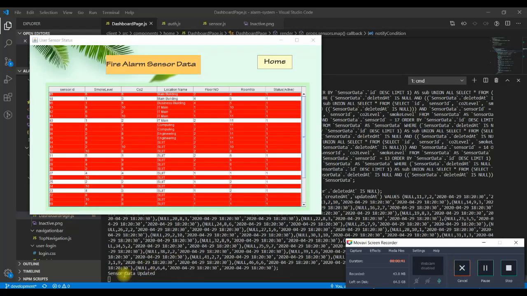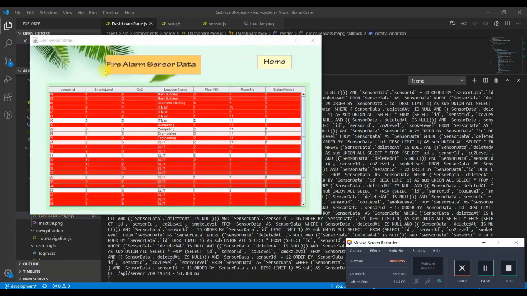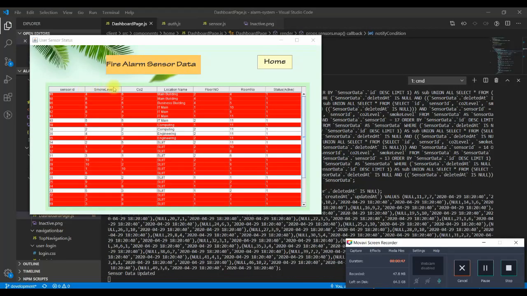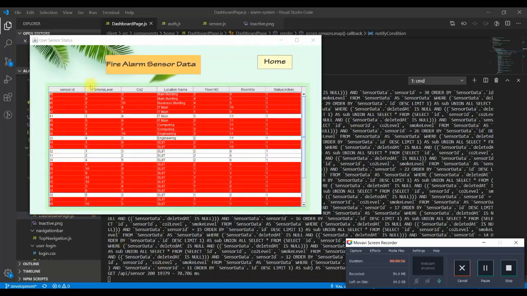Now we can see the simple client application, sensor data updated. Our fire alarm sensor data, smoke level and CO2 level, change every 10 seconds. Get the message, sensor data update.